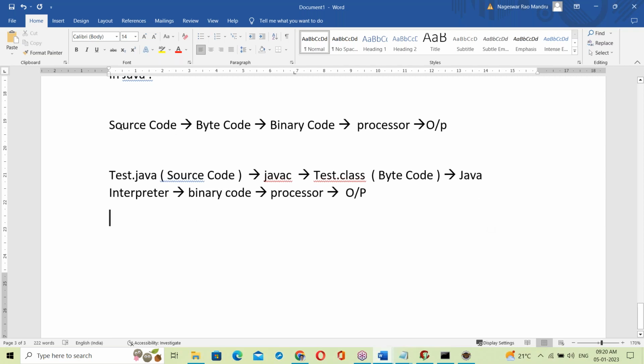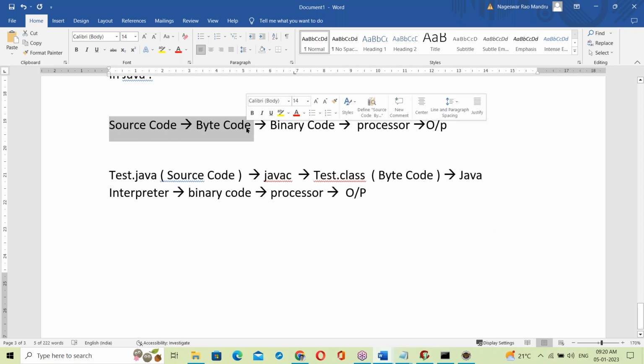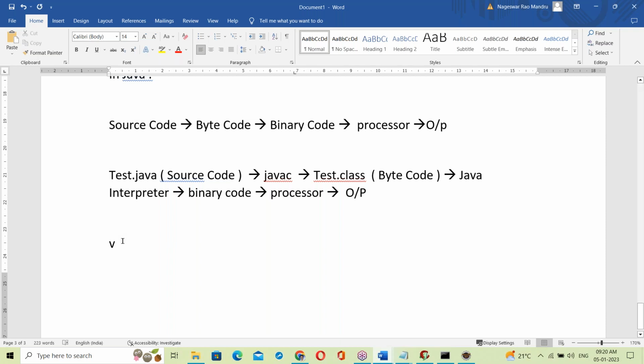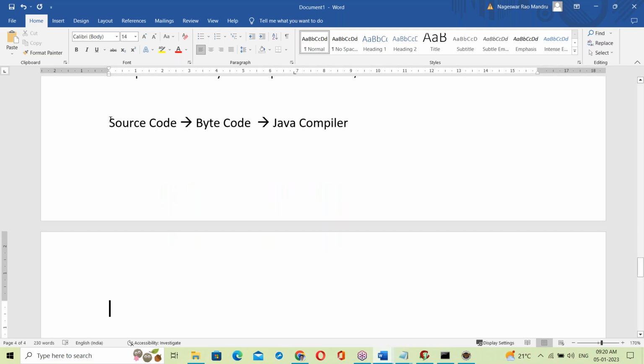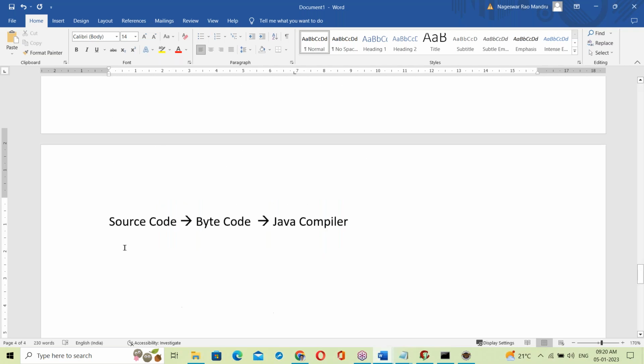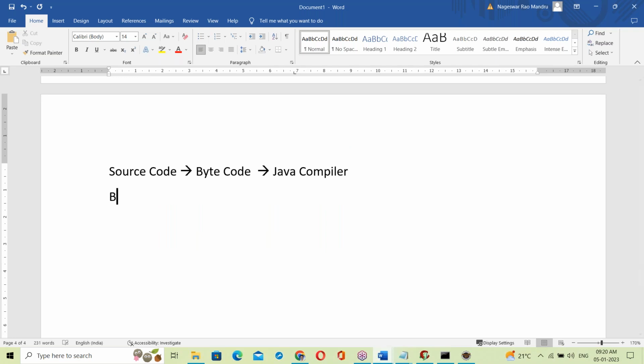Now what is happening here? Source code to bytecode. This part is done by the Java compiler. Source code to bytecode by the Java compiler. Next, the bytecode.